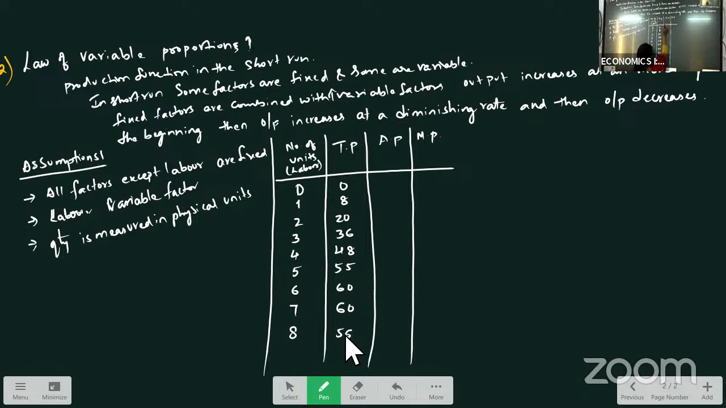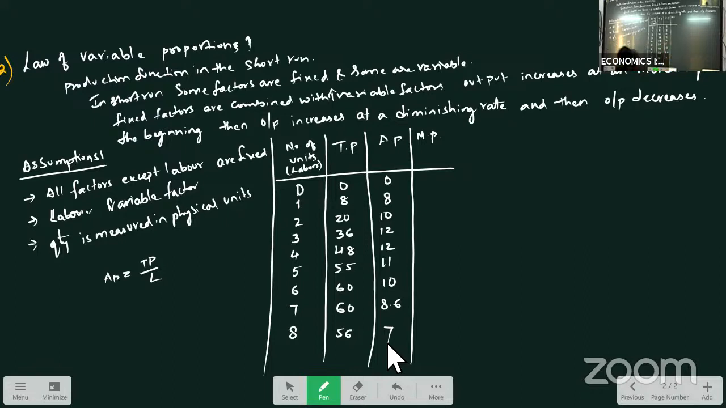Now, how do we calculate AP? AP is equal to TP by L. L means our labor. TP by L. So here it will be 0, 8 by 1 is 8, 20 by 2 is 10, 36 by 3 is 12, 48 by 4 is 12, 55 by 5 is 11, 60 by 6 is 10, 60 by 7 is 8.6, and 56 by 8 is 7. So this way you will calculate average product.